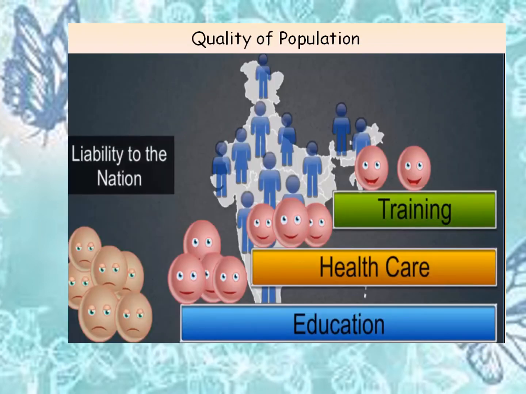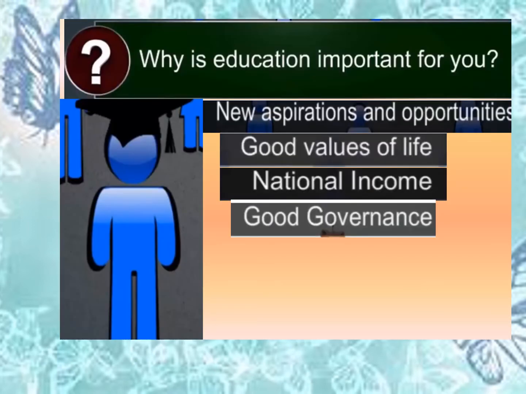Now let's look into the quality of population. Quality of population is divided into two, or is based on two: good health and good education. A person who is educated and healthy is considered to be an asset for the country, family, and society. But a person who is uneducated or unhealthy is considered to be a liability for his family, society, and also country.